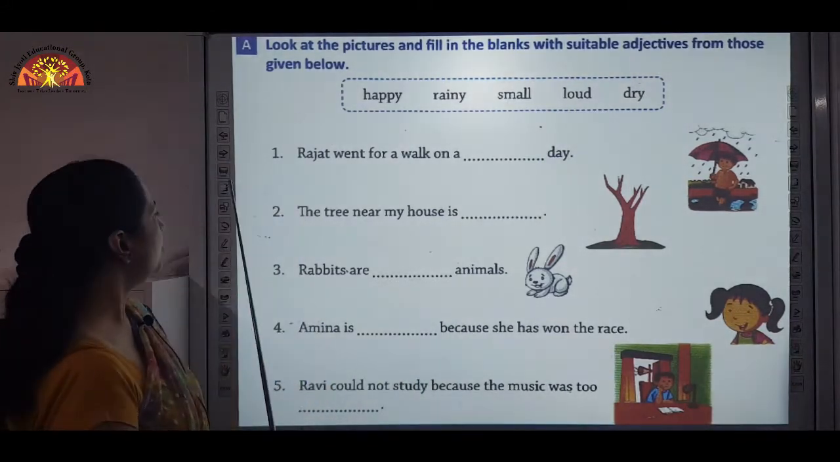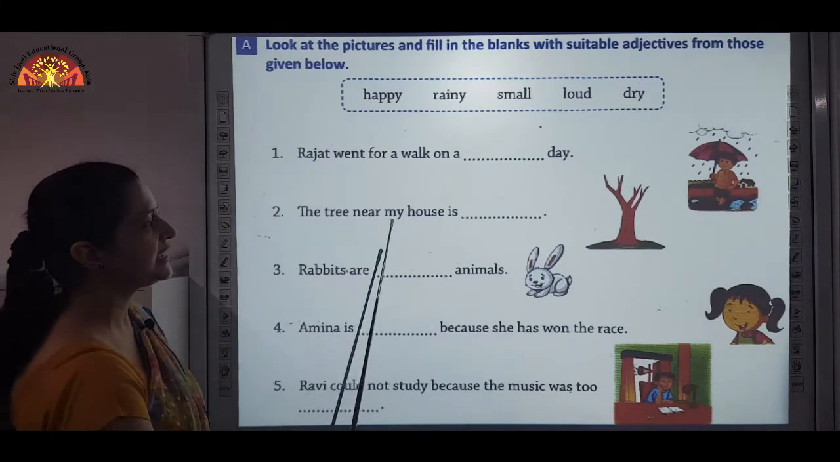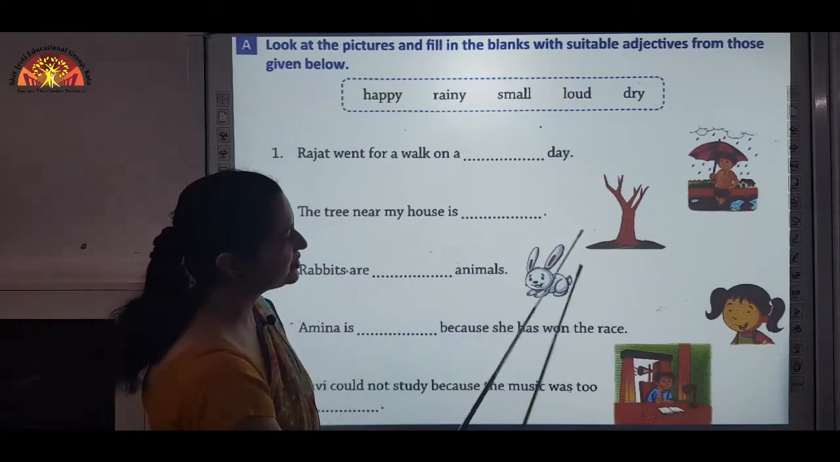Okay. Now moving to number 2, the tree near my house is dash. Now look at this tree.